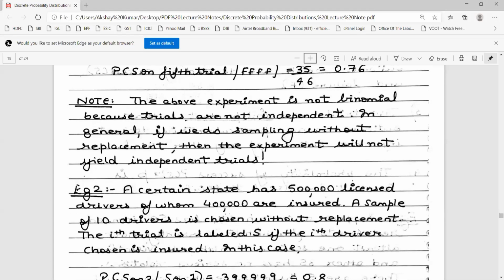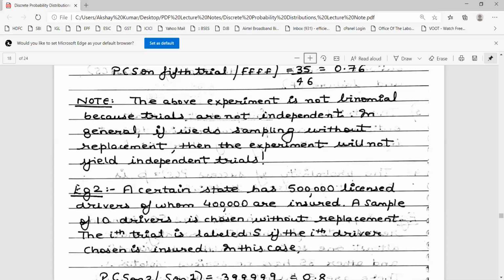Now look at example 2 on your screen. Let us see whether this is a binomial experiment or not. A certain state has 500,000 licensed drivers, of whom 400,000 are insured. A sample of 10 drivers is chosen without replacement. The ith trial is labeled as success if the ith driver chosen is insured.